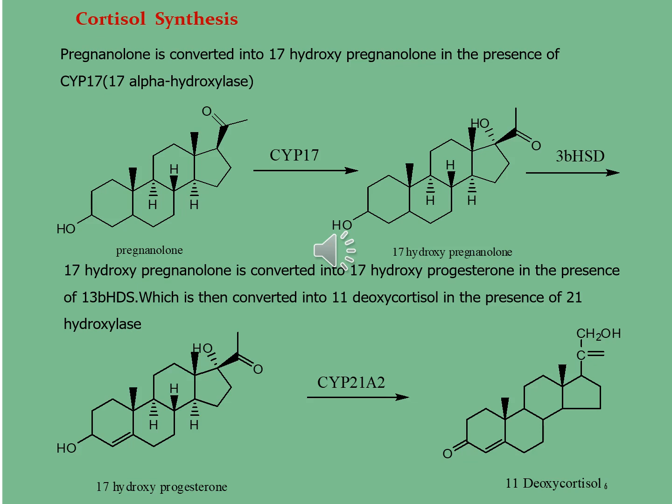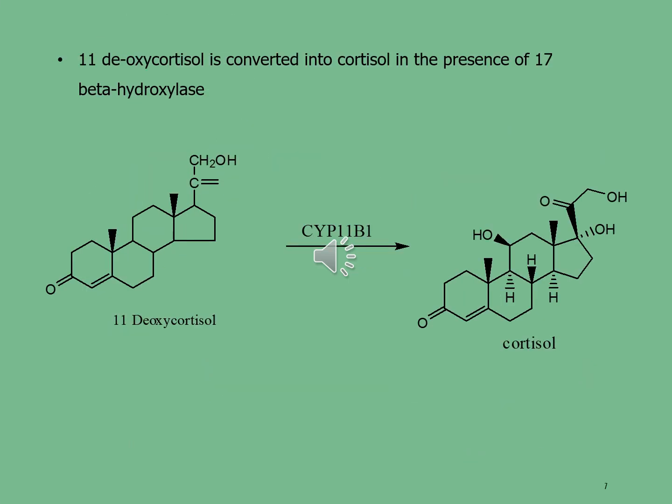In deoxycortisol, at carbon 3 position there is a carbonyl group, and at carbon 17 position there is a methoxy group in addition to the carbonyl group. Further, 11-deoxycortisol is converted into cortisol in the presence of the 11 beta hydroxylase enzyme. In the reaction here, you can see 11-deoxycortisol is converted into cortisol in the presence of the CYP11B1 enzyme.